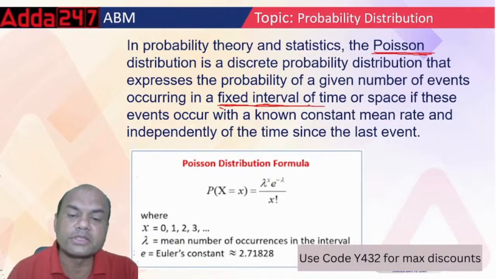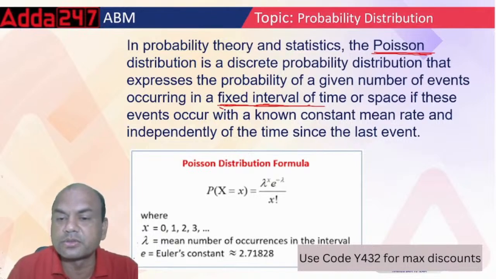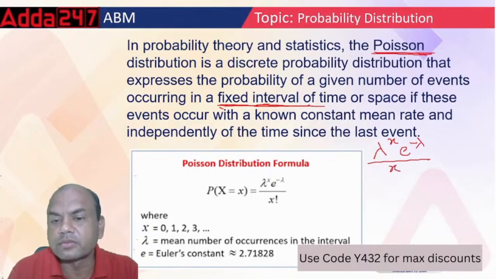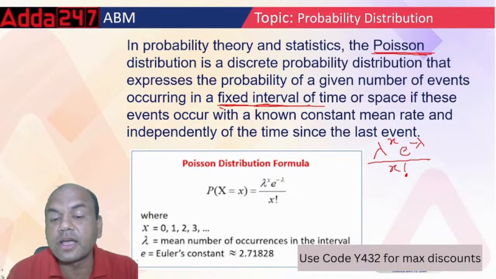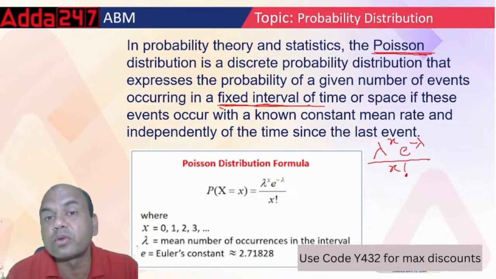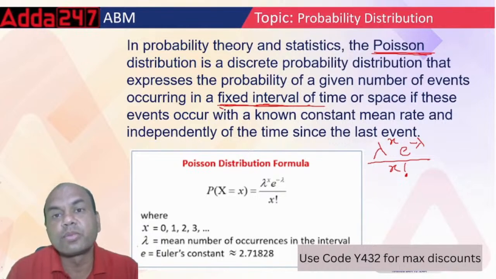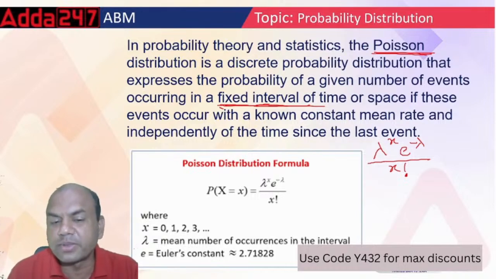What is the formula for the Poisson series? The formula for Poisson is lambda raised to x, times e raised to minus lambda, upon x factorial. What is x required? x equals 0, 1, 2, 3, whatever is required. Lambda is a constant thing happening constantly. Every 2 hours, electricity is gone; per day, 2 hours, electricity is not there. So that is a constant thing. And e is known as Euler's constant. It is roughly 2.72. It is 2.718, a long number, but you can consider it 2.72, simple. So this is Poisson.